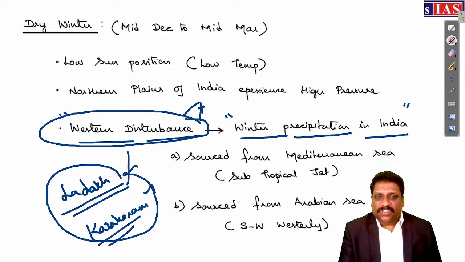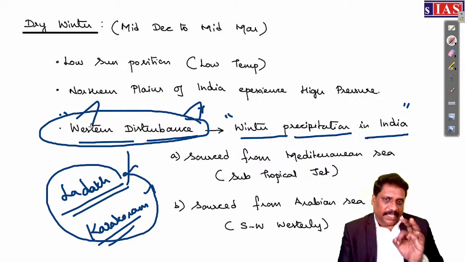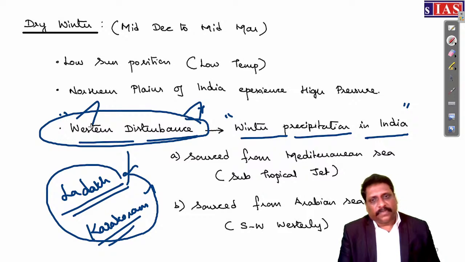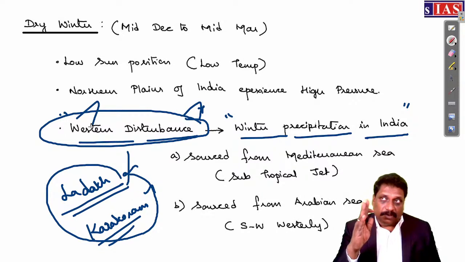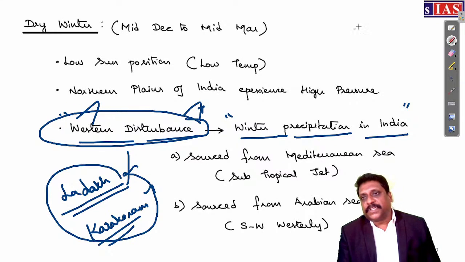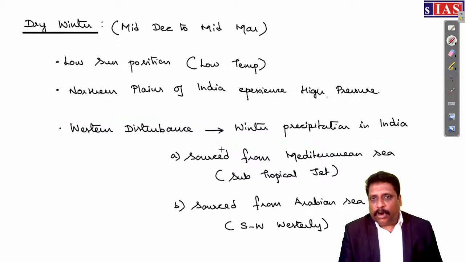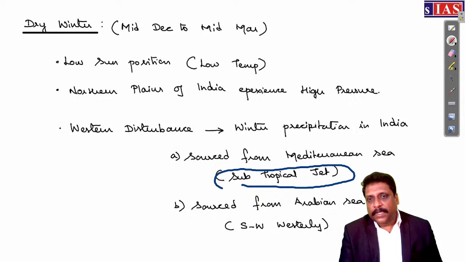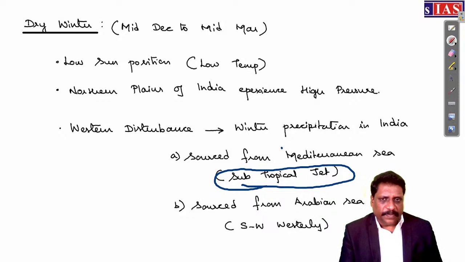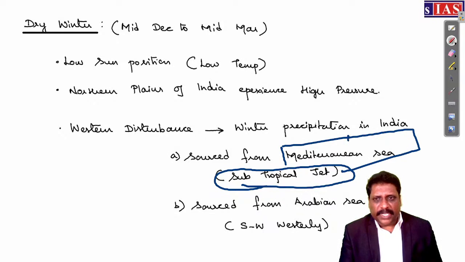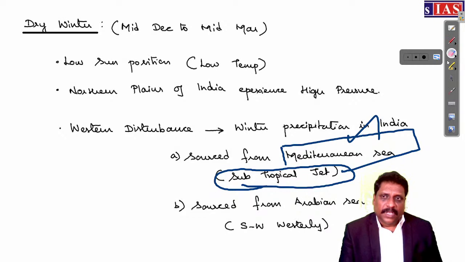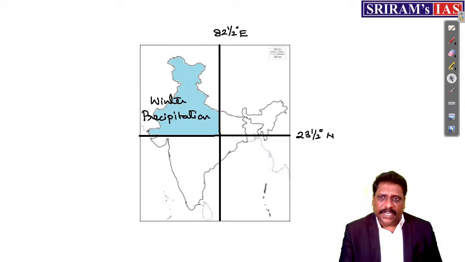What is the major source of precipitation for Ladakh, if you ask me? It is the western disturbance. Winter precipitation in India, we call them what? Western disturbance. See, we have two ways this precipitation is resulted. Most important one is a precipitation that is brought by the subtropical jet stream. Almost this moisture actually comes from what? Mediterranean Sea. Almost the moisture it collects from the Mediterranean Sea, my dear friends.